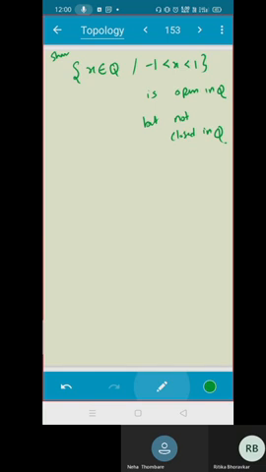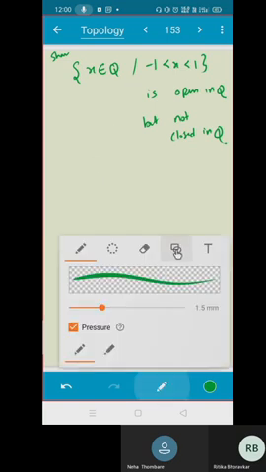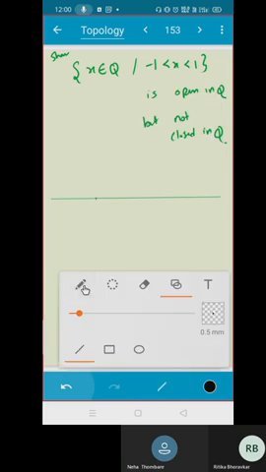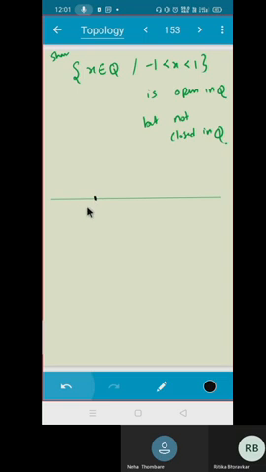First of all, what are the elements of this set? If you see the elements of this set, then you can prove it very easily. See, this is minus 1, and this is 1. What are the elements of this set?